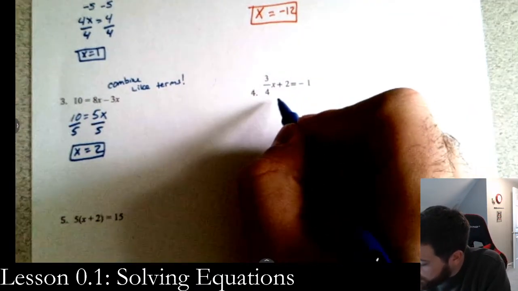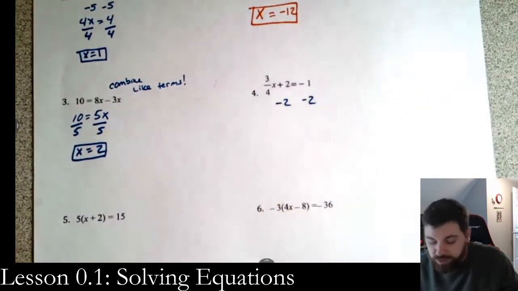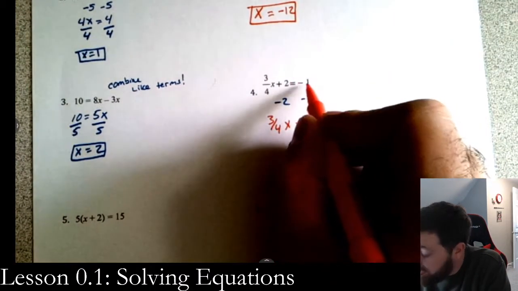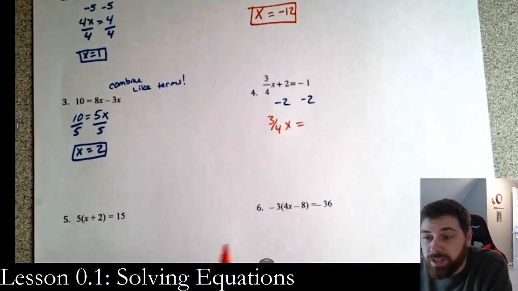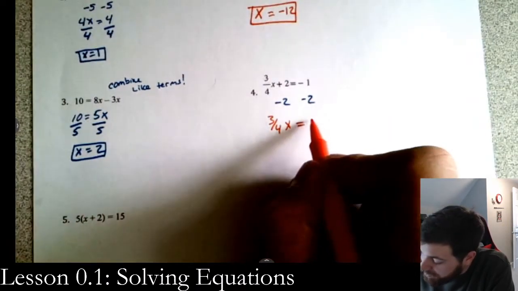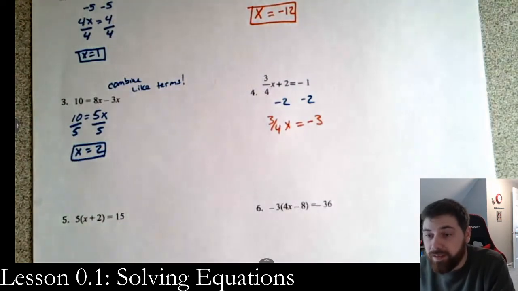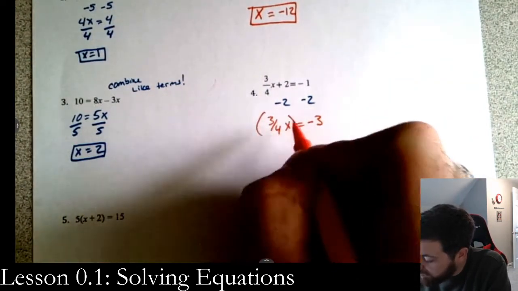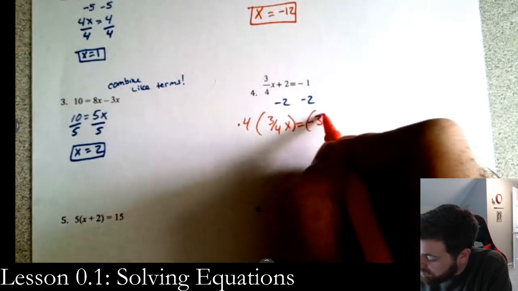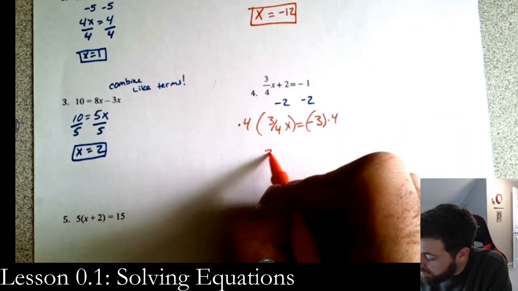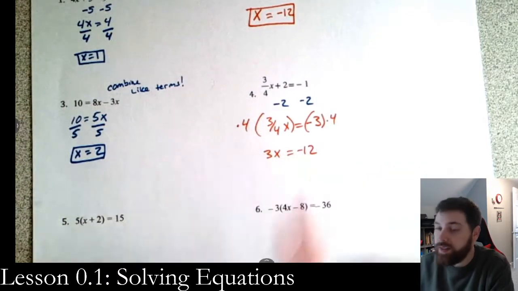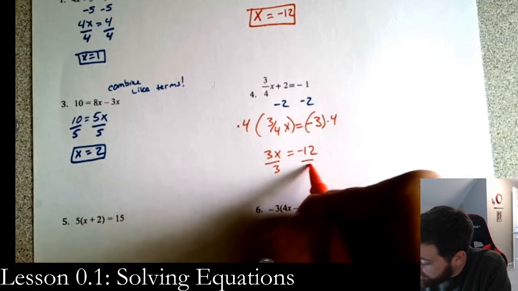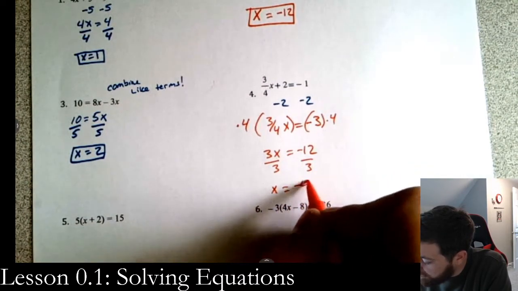Hopefully the first thing you did was subtract 2 on both sides. Oh, I should be using orange. I'm sorry. So we have 3/4 x equals negative 1 minus 2. So if you weren't careful, here's where you probably messed up. So negative 1 minus 2 is negative 3, right? Then to finish up here, you get rid of this 4, so you take both sides times 4. And you should have received 3x equals negative 12. And the last thing you have to do is divide by 3 on both sides. So you get x is equal to negative 4.